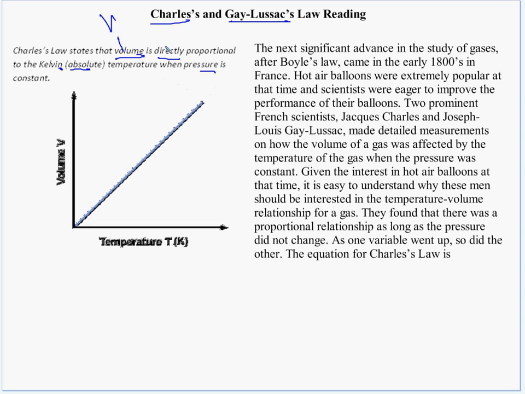That's interesting. Directly, that's like the opposite of indirectly. So that probably means like one goes up, the other goes up, because indirectly is opposite, remember? Okay, so, oh, yeah, I mean, look at the graph. As temperature goes this way, volume goes up. So if temperature is right here, and then you double temperature, boop, the volume is doubled. But that says only when pressure is constant. Let's read what this says.